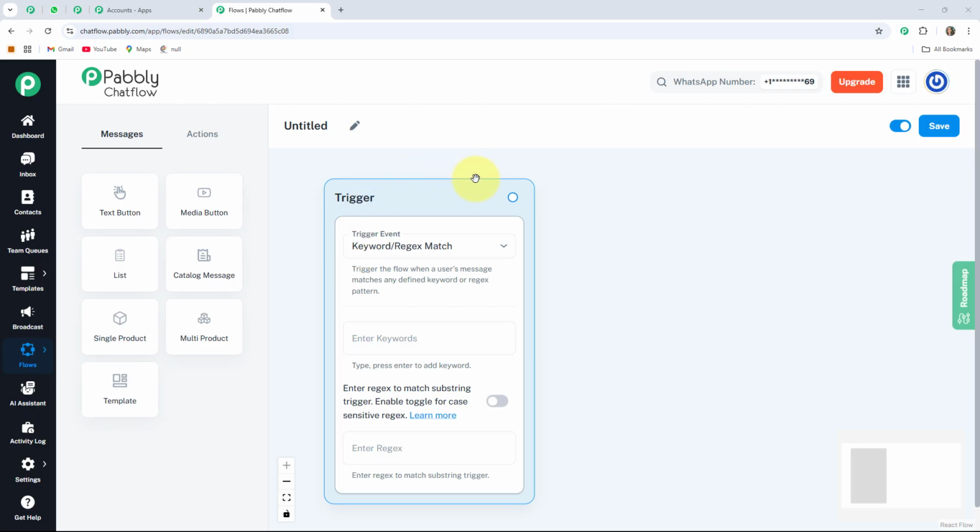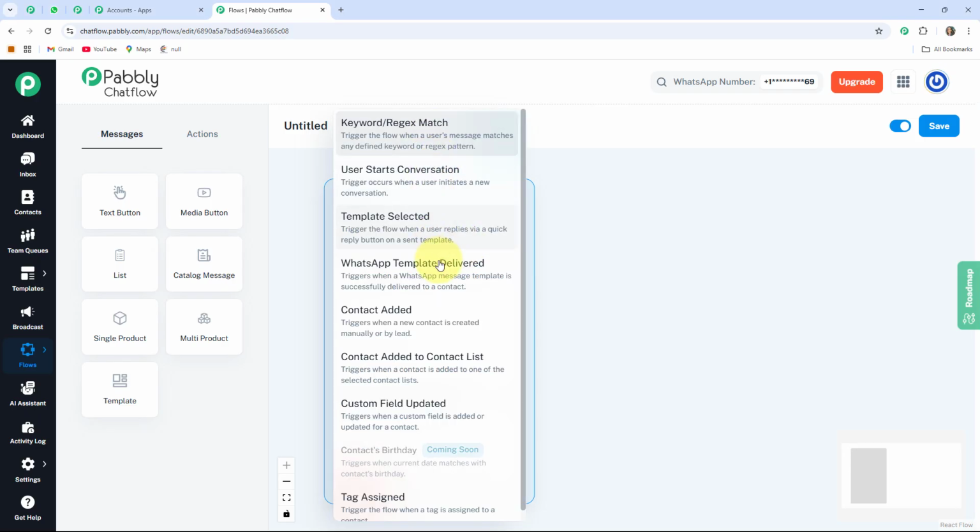So this is the starting point of creating our WhatsApp chatbot, where at first you have to select the trigger event. When you click on it, it will provide you multiple trigger events to start your flow. That is keyword/regex, user starts conversation, template selected, WhatsApp template delivered, contact added to contact list, custom field updated, contact's birthday and tag assigned. It is coming soon. I am creating this WhatsApp chatbot with the help of keywords. So here I am selecting this.